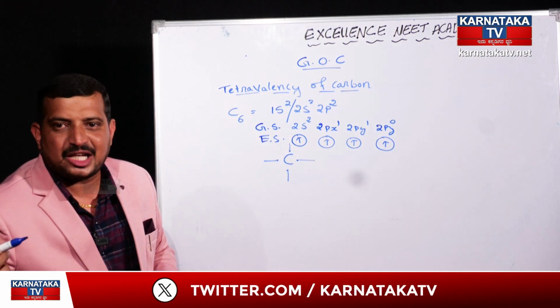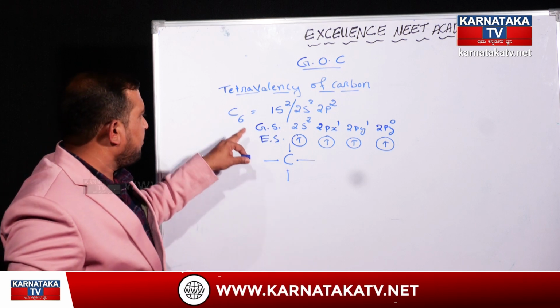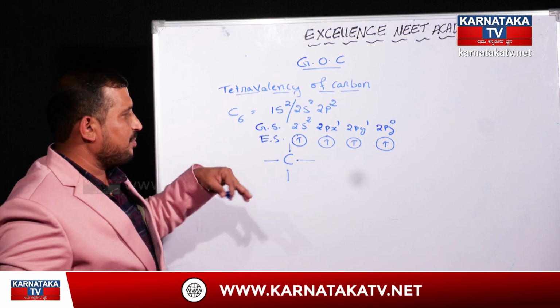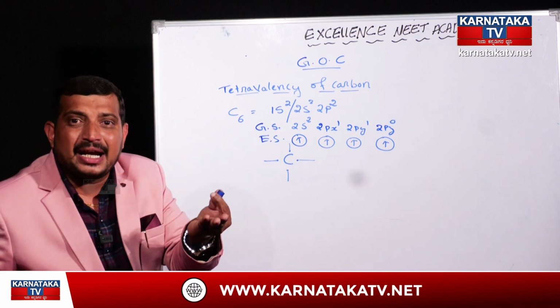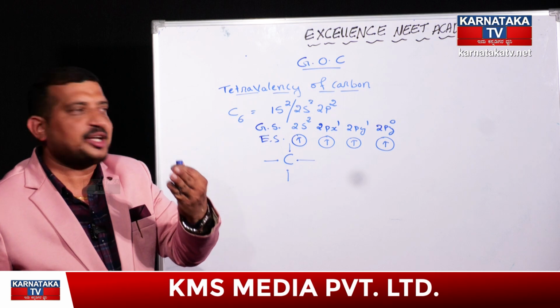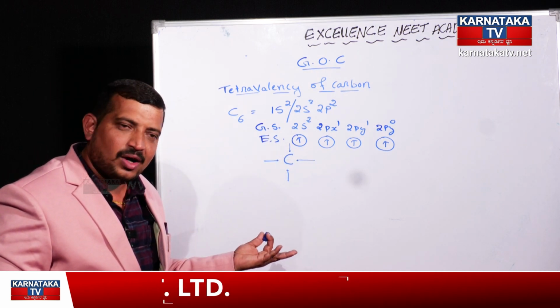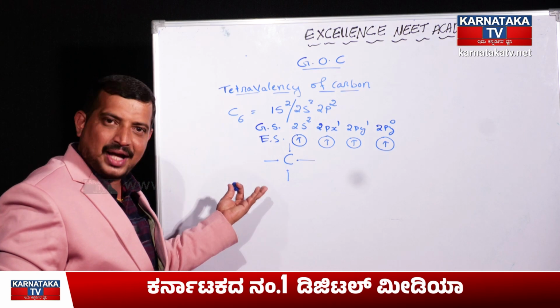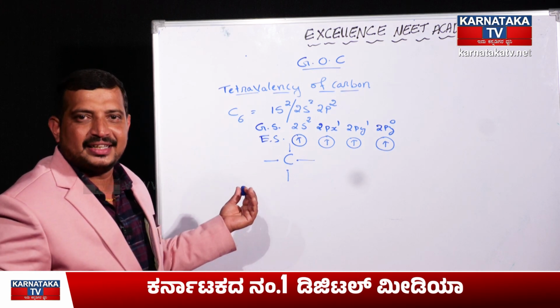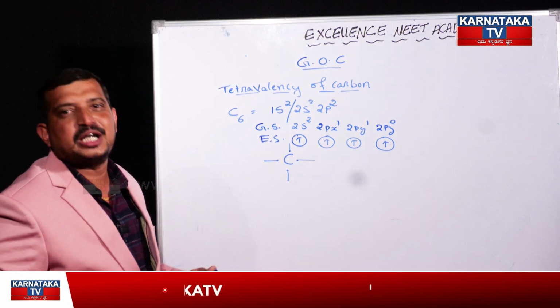Whatever different atoms come, based on that, this carbon atom is going to give its unpaired electron towards the atom which approaches it.